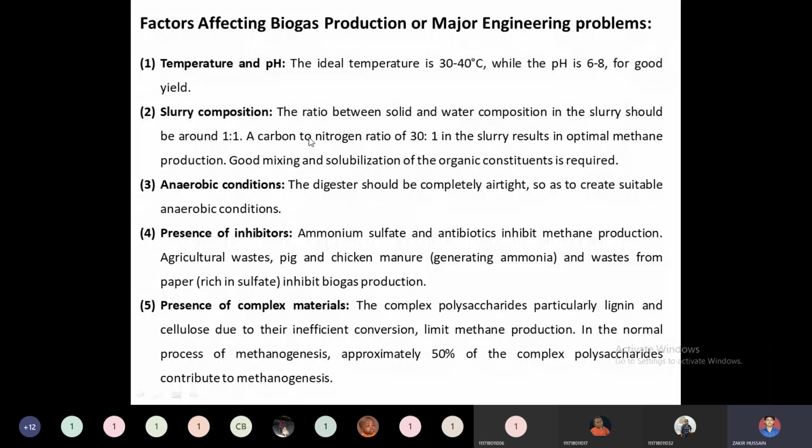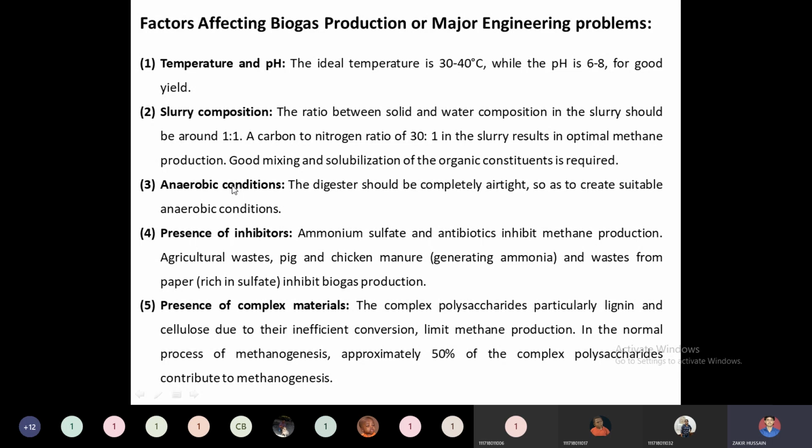Depending on this initial raw material, we need to fix the water content and the nitrogen content. The water content and solid content need to be supplied in a 1:1 ratio, and carbon and nitrogen sources in a 30:1 ratio. The proper mixing of this slurry is also very important, so we need to verify whether it is properly mixed or not. Then anaerobic conditions: obviously methanogenic bacteria or acidogenic bacteria, every bacteria will require an anaerobic condition.